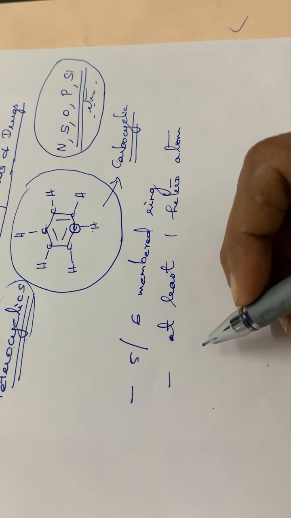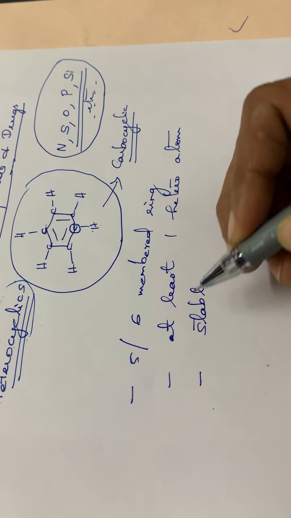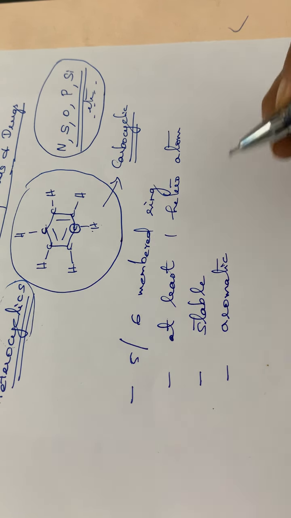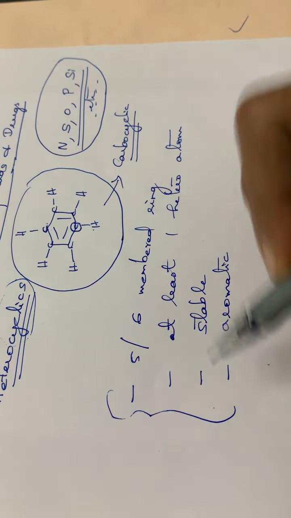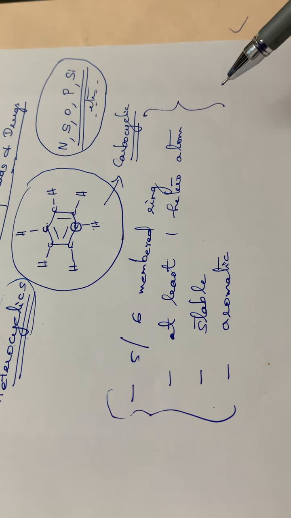And these compounds are normally stable, and one more point, they will be aromatic in nature. See, the benzene ring is aromatic in nature, isn't it? These are the characteristics from which we can define a heterocyclic compound.